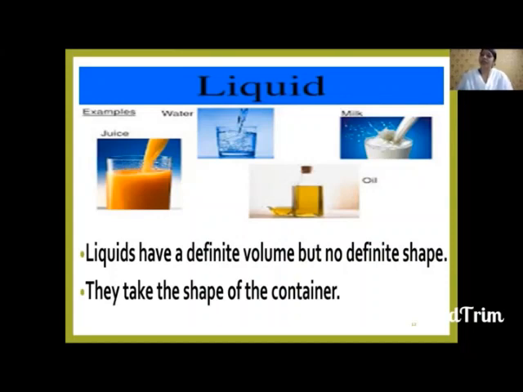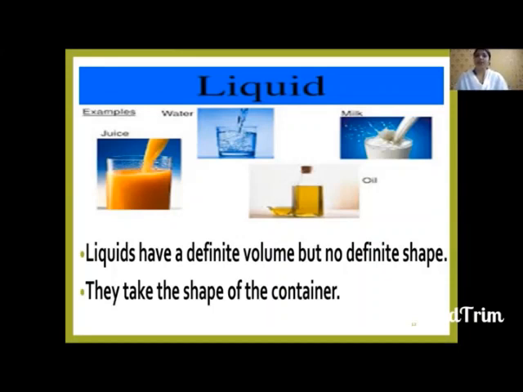Generally we measure liquids in liters. Suppose you go to a shop to buy a water bottle. Usually we buy a 1 liter water bottle, so 1 liter is the volume of water. Or oil packets, 1 liter of oil, right? Even syrups, where it is written 50 ml, 100 ml. In different ways, we measure the volume of liquids.